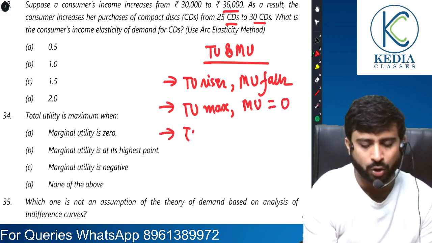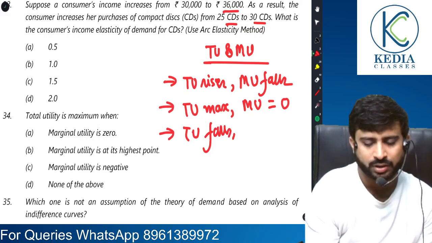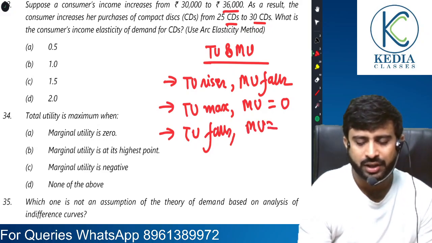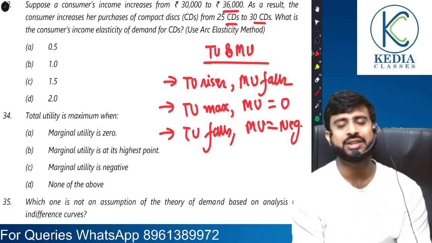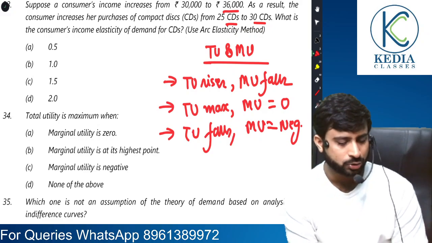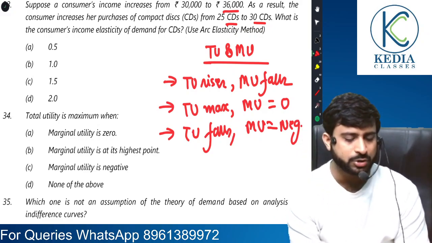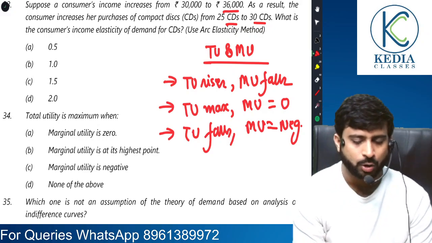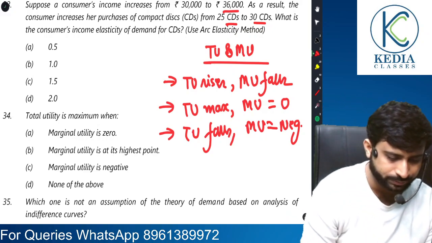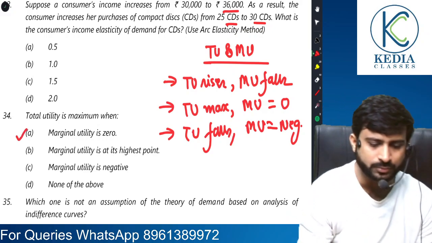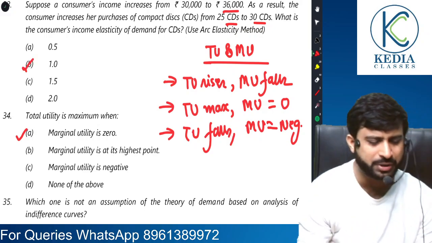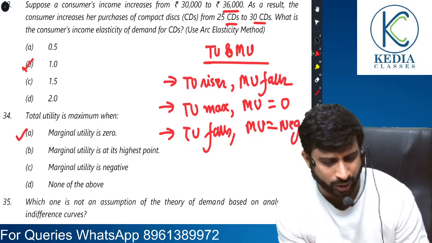And when TU falls, MU becomes negative. So TU is maximum when MU is 0. The last one we did, the answer was 1, I guess.